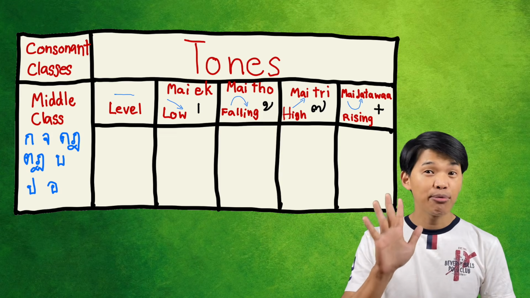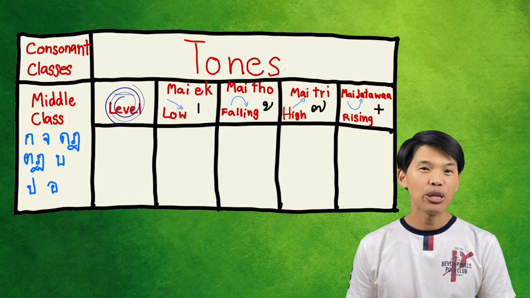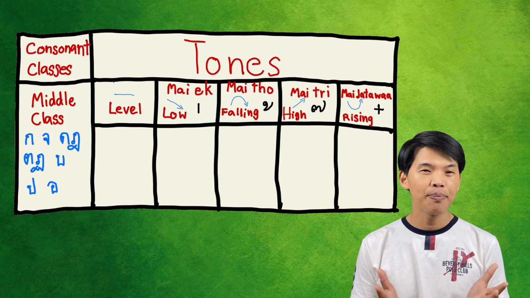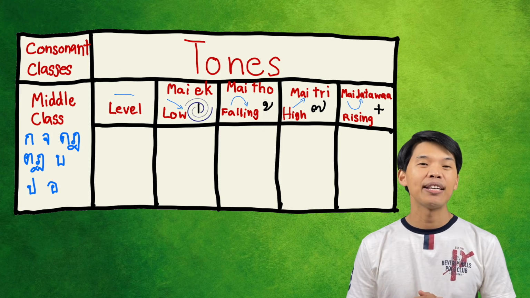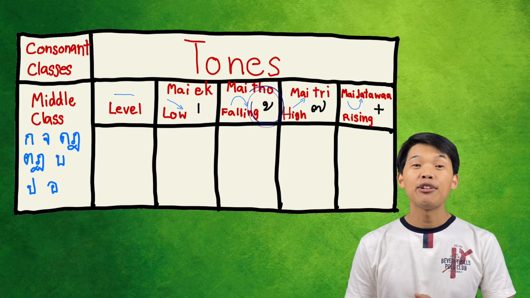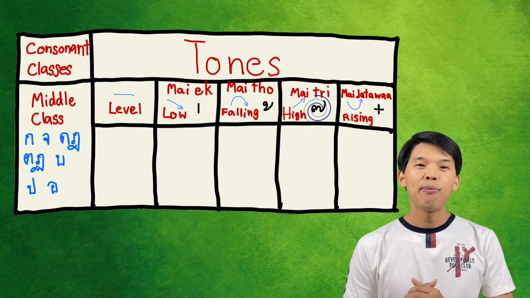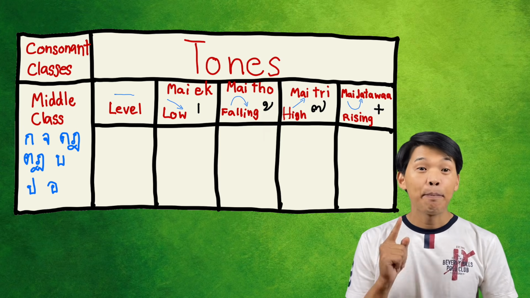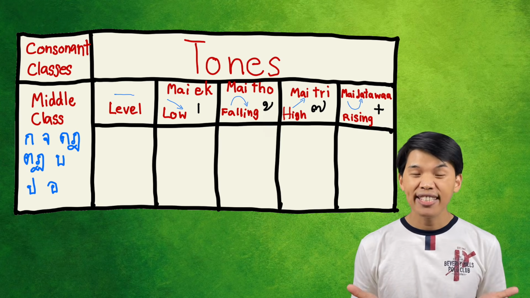In the previous video we were learning about Thai tone rules from scratch. In this video we're going to be practicing and tuning your ears to the tones by doing the traditional tonal conjugations. As you see here, there are 5 tones. There is the middle tone, or flat tone, which doesn't have a tonal marker. The next one is low tone, which has mai ek as a marker. This is mai tho, which represents the falling tone. Mai tri represents the high tone, and mai jattawa represents the rising tone.